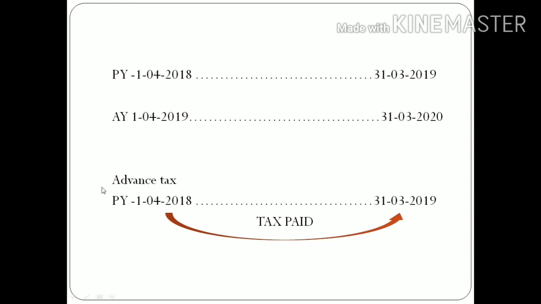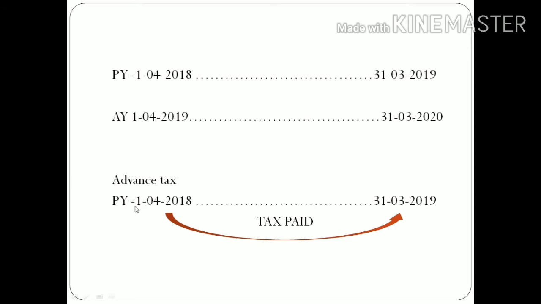Why do we call it advance tax? Because normally the tax is calculated in the assessment year, after completion of the particular previous year. Only after that do we analyze whether you are liable for payment of tax or not. But in the case of advance tax, it is not like that.